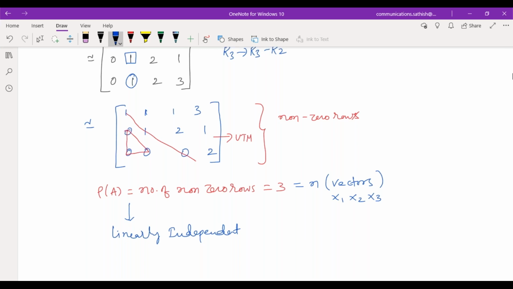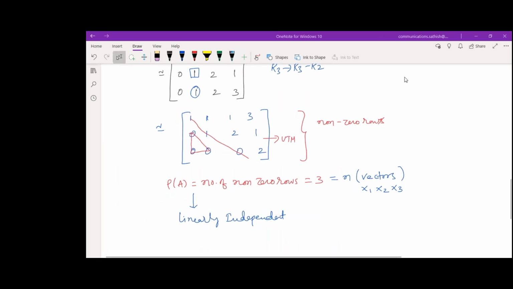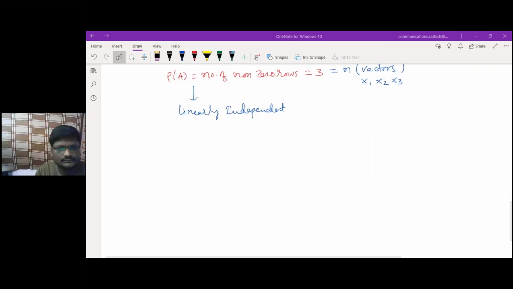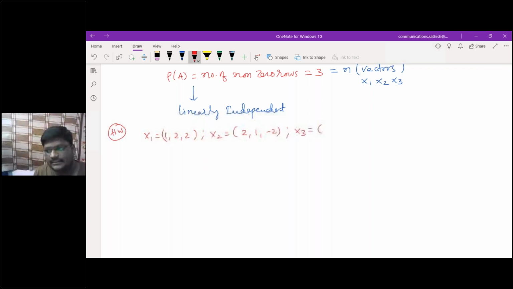I'll give you one more problem as homework. Note down the problem as homework. X1 will be 1, 2, 2. X2 will be 2, 1, minus 2. And X3 will be 2, minus 2, 1.